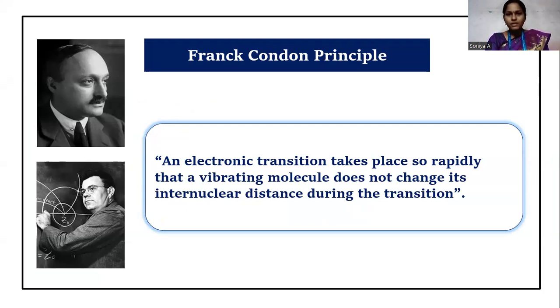According to this principle, an electronic transition takes place so rapidly that a vibrating molecule does not change its internuclear distance during the transition. It means that during an electronic transition, the internuclear distance should not change or it remains the same.